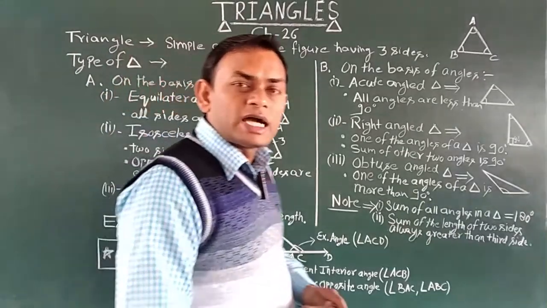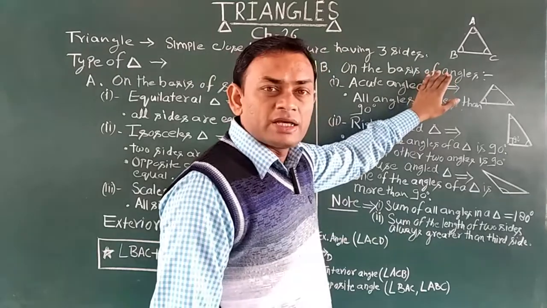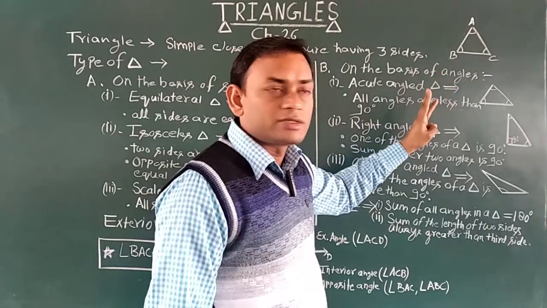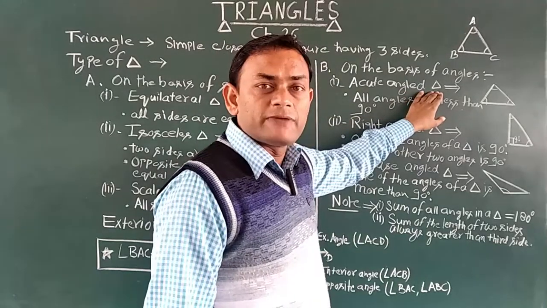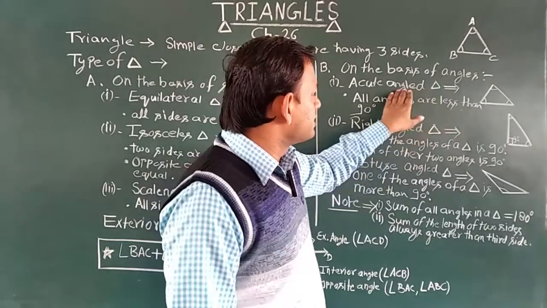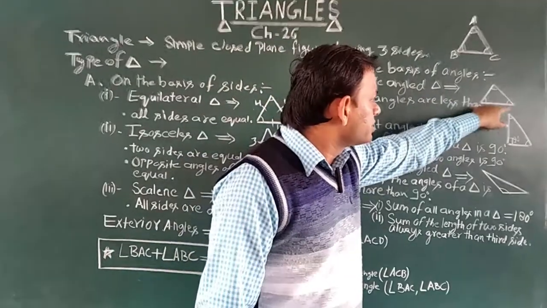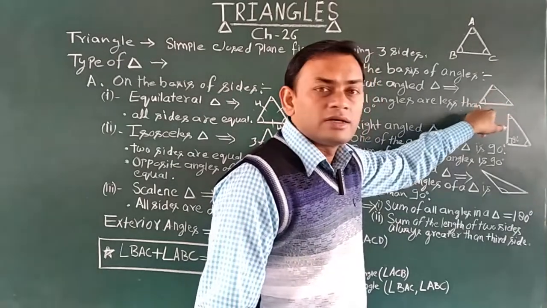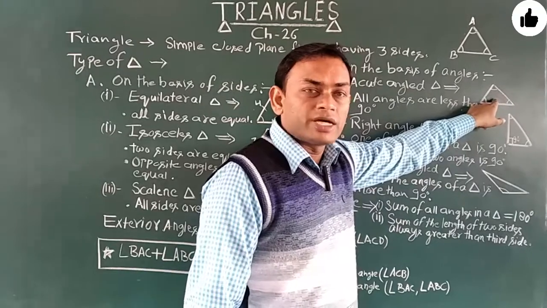Now we will talk about the types of triangle on the basis of their angles. Here again, the triangle has been classified in three categories. First one, acute angle triangle. What is the acute angle triangle? If all the angles in a triangle are less than 90 degrees, then that type of triangle will be called the acute angle triangle. As you can see here, in this triangle all the angles are less than 90 degrees. So it will be called the acute angle triangle.